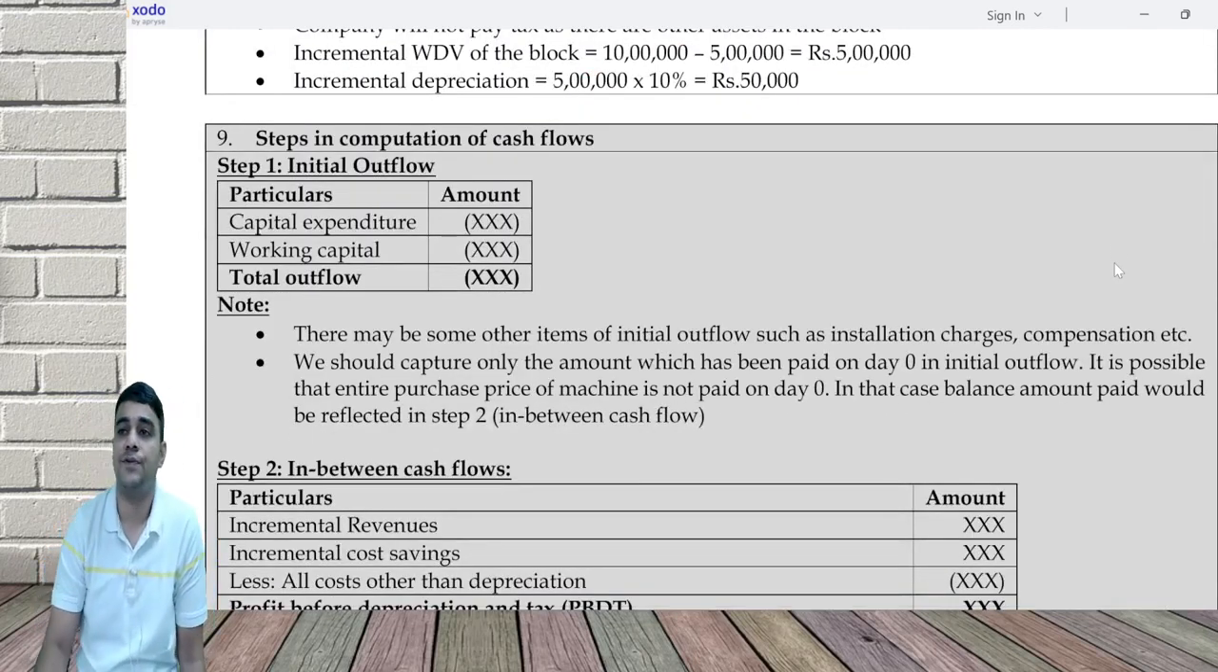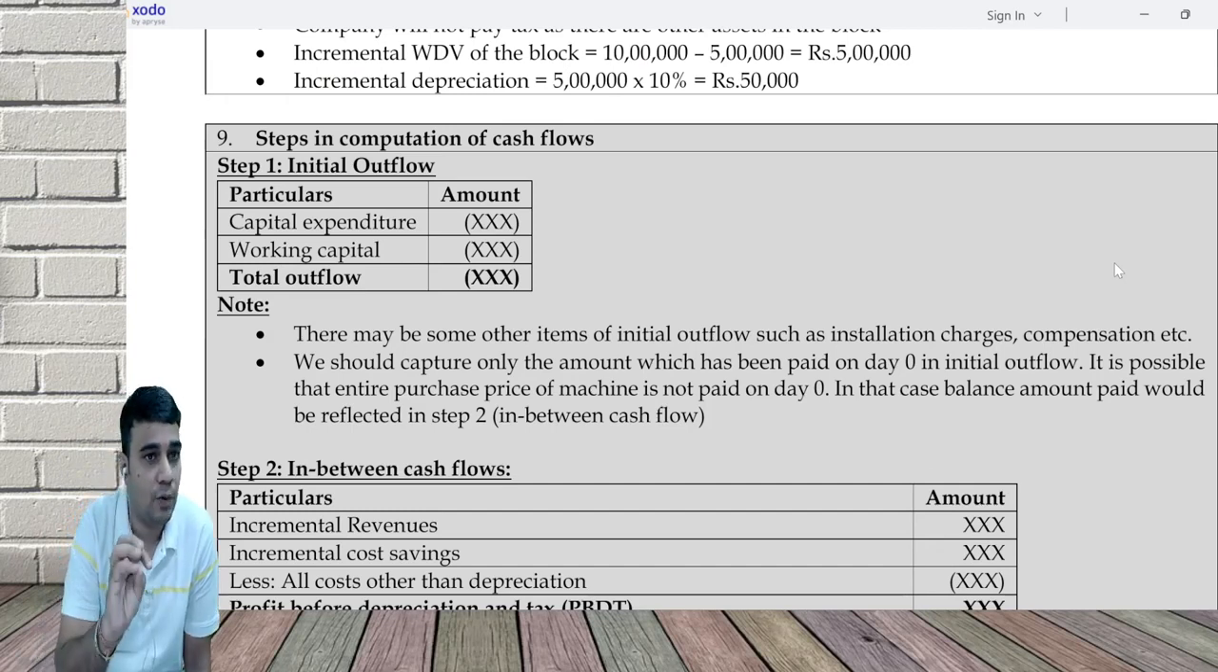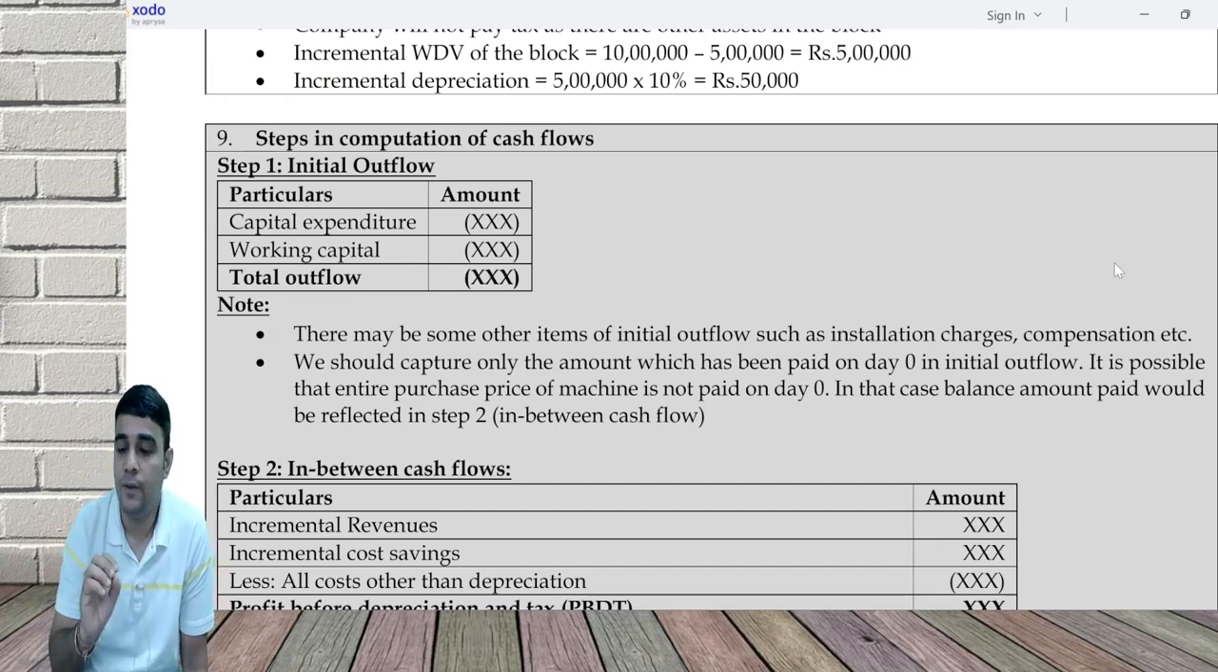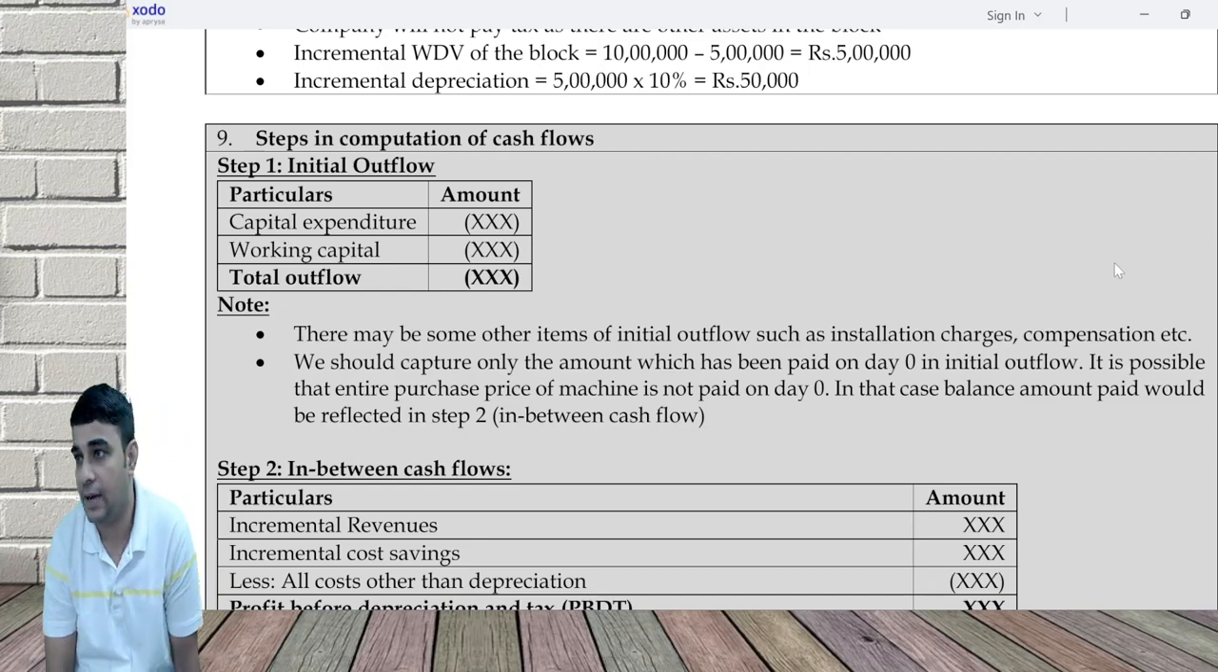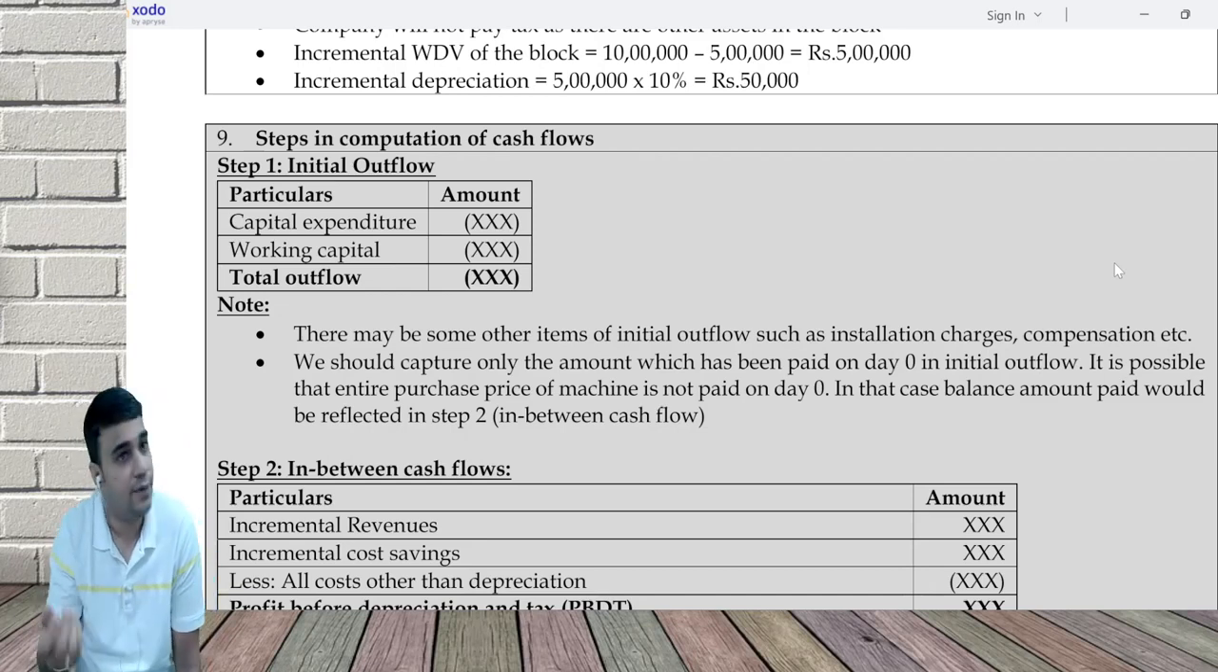Next, steps in computation of cash flow. When you calculate your cash flow, we normally follow 3 steps: initial outflow, in between cash flow, and terminal flow. Initial outflow is capital expenditure and working capital. Some money is stuck in capital expenditure, some in working capital. Apart from this, a question can say you got some subsidy income, some government grant, or you paid some compensation. All this can happen on day zero. Whenever these extras happen, think income tax about it, because it may have tax impact. It may not also have tax impact.